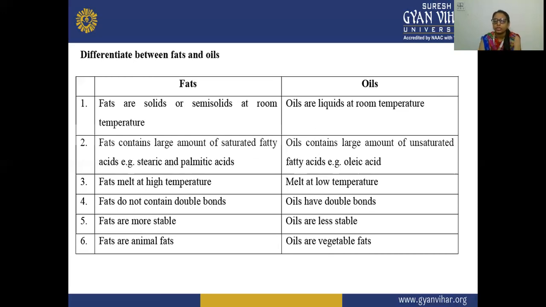Next, fats do not contain double bonds, because they contain the saturated portion, and the saturated portion has single bonds. Next, oils have double bonds, due to the unsaturated fatty acids, and these are the alkene portions. Now, fats are more stable as compared to oils, which are less stable. Fats are your animal fats, and oils are your vegetable oils.